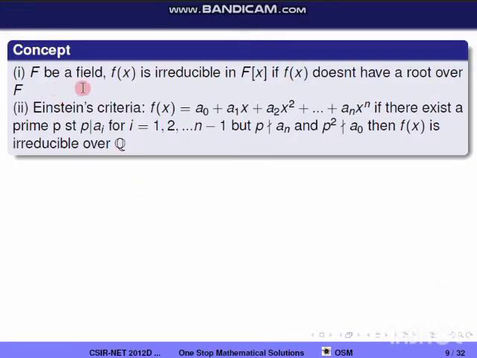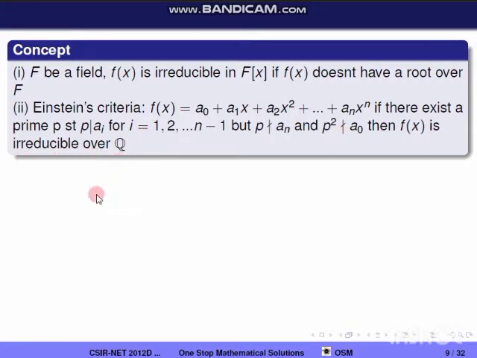F is a field. f(x) is an irreducible polynomial in F[x] if f(x) doesn't have a root over F. Second one, Eisenstein's criterion. f(x) equals a0 plus a1x plus a2x square, etc., up to an x power n. If there exists a prime p such that p divides ai for i equal to 1 up to n minus 1, but p doesn't divide an, the coefficient of the highest power of x, and p square does not divide the constant term a0, then f(x) is irreducible over Q.